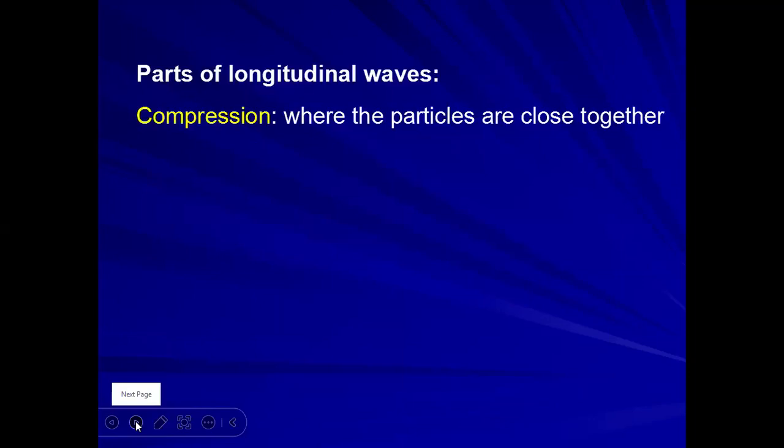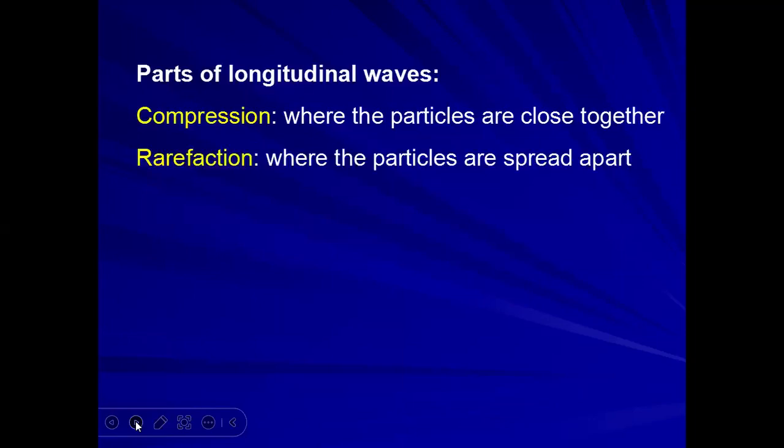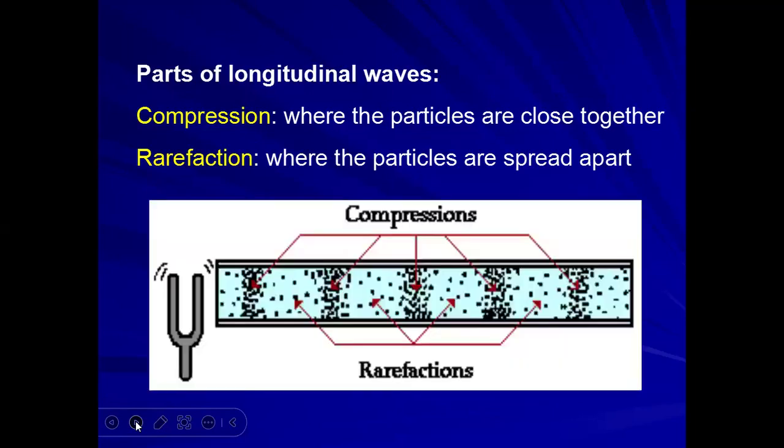Where the particles are close together. And rarefaction, where the particles are spread apart. Here the particles are close in the dense region, but here the particles are not close. This is why rarefaction occurs.